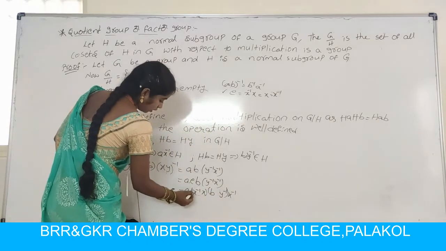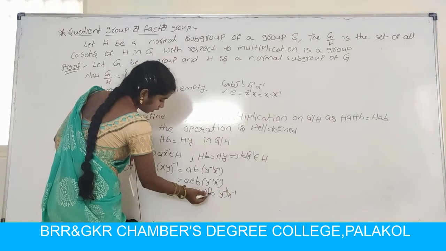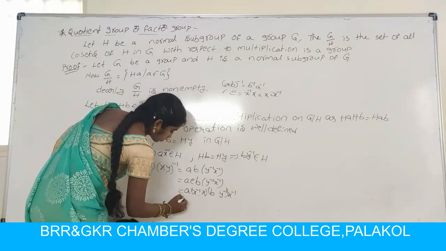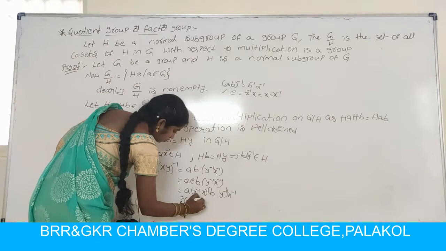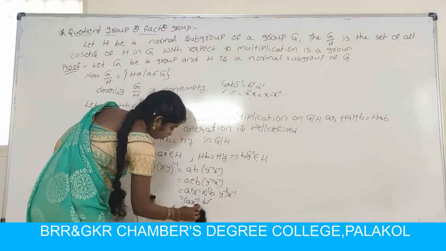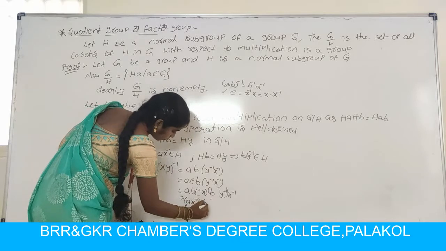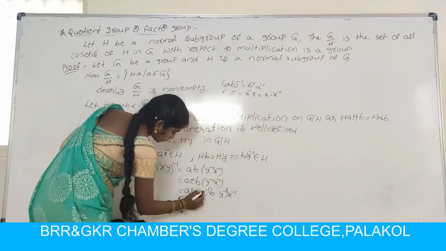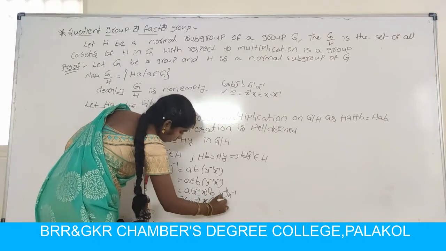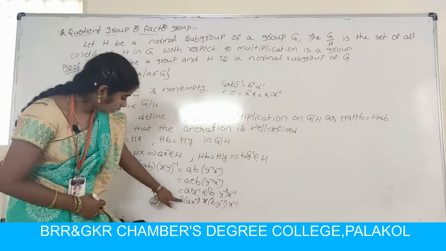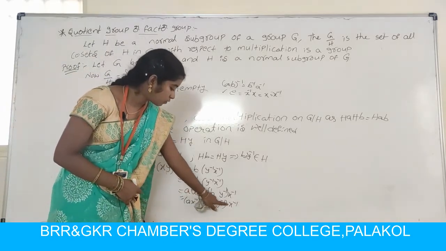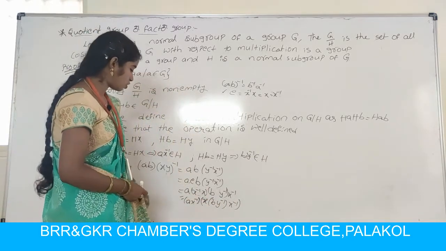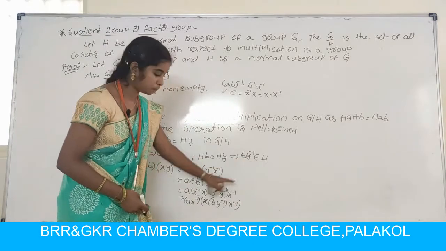So A X inverse E can be written as X inverse into X, B Y inverse into X inverse. So changing the brackets, A X inverse B into X inverse, X into B Y inverse X inverse. So already you know that A X inverse belongs to H, B Y inverse belongs to H.